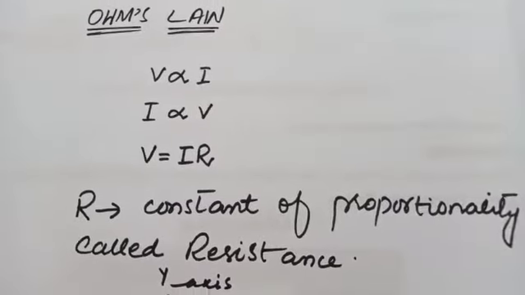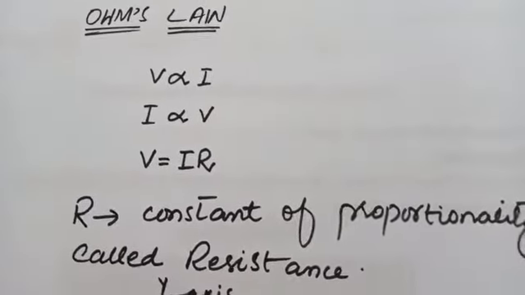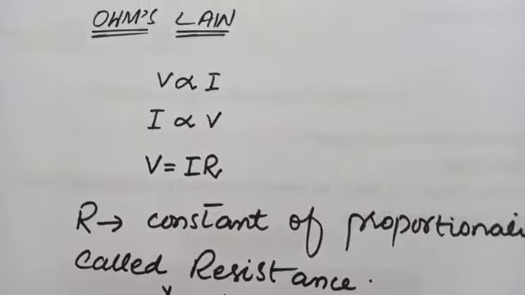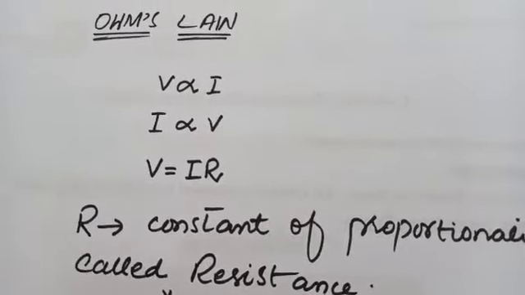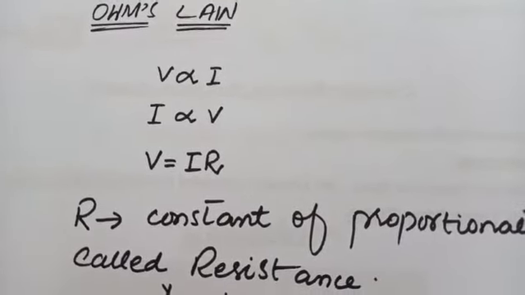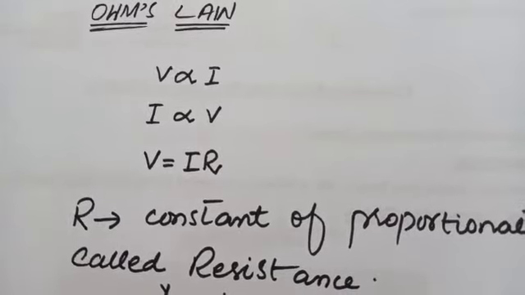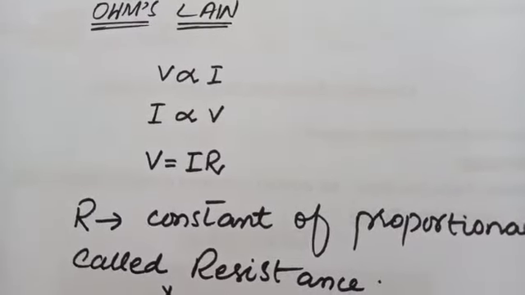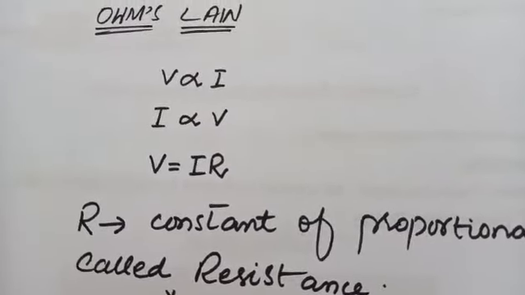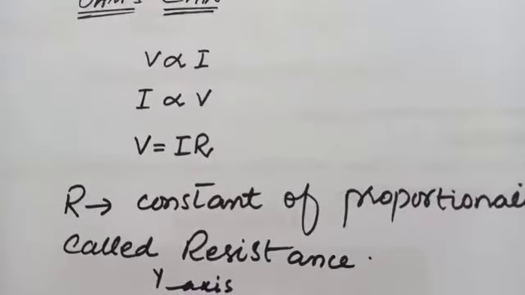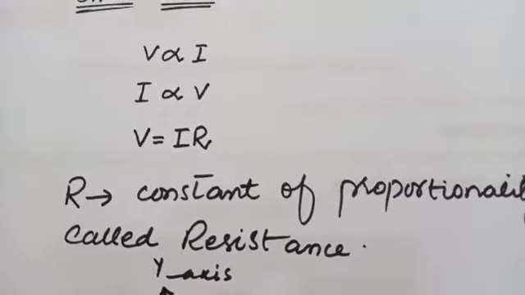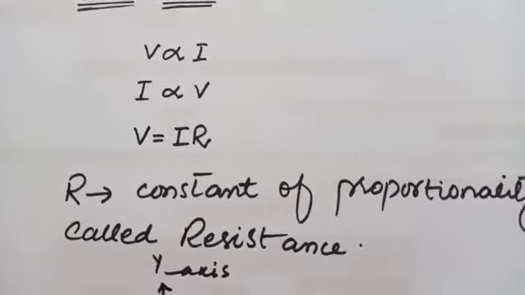We can explain it with the help of an activity. We are taking a conductor and its connection is made with the battery. The conductor is connected with the positive terminal and the negative terminal of the battery.